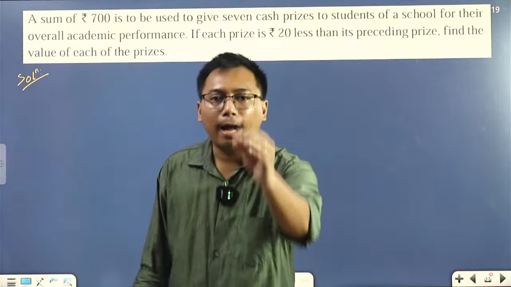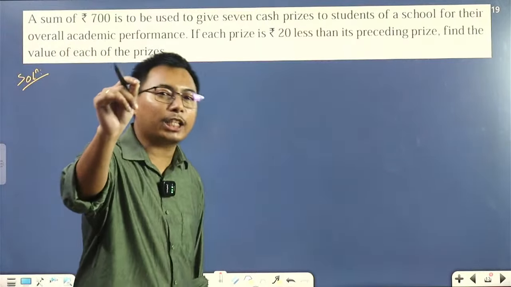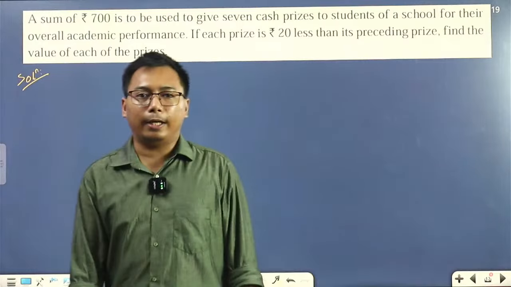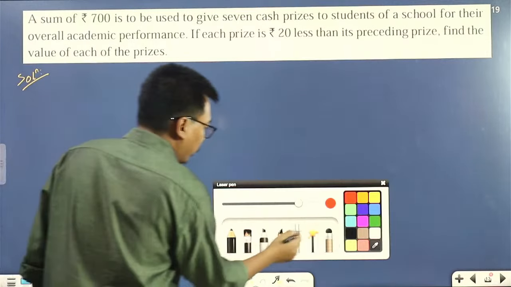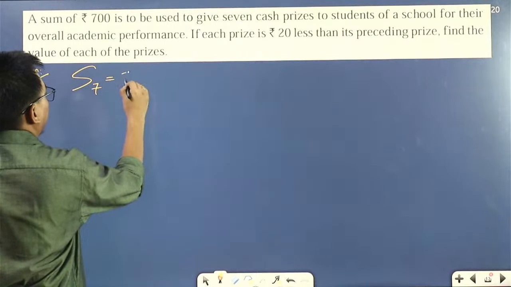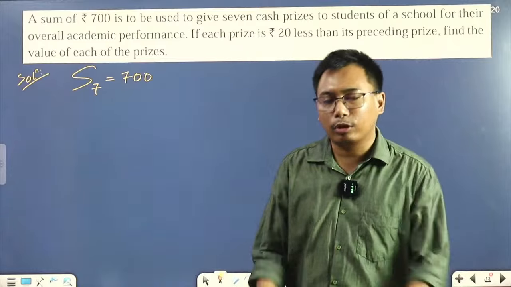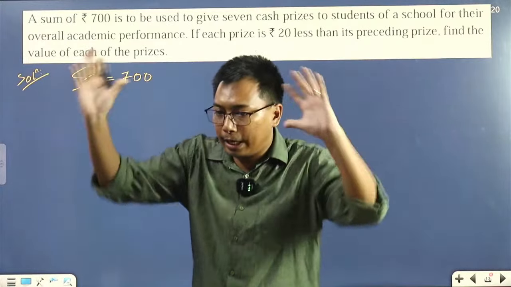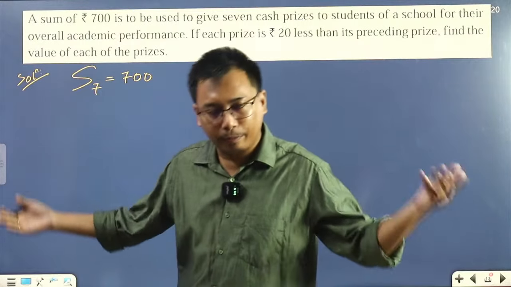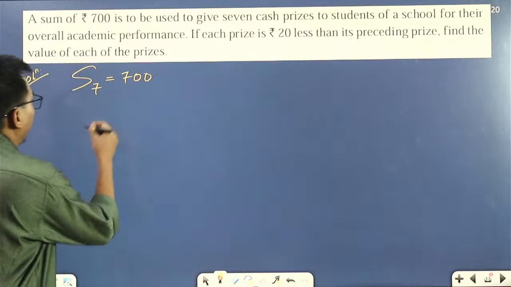Now, remember, I have a total sum of 700 rupees, and how many cash prizes are there? 7 cash prizes. Which means S7 is equal to 700. Not Sn, because we have 7 cash prizes. After adding those 7 cash prizes, I'll have the total amount 700 rupees, which means S7 is 700 rupees. What will be D?